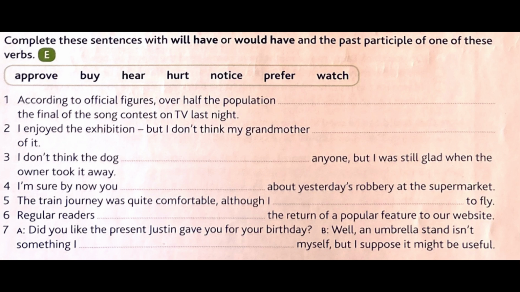This is a past situation that actually happened, and we're saying what we think happened. So according to official figures, over half the population will have watched the final of the song contest on TV last night.